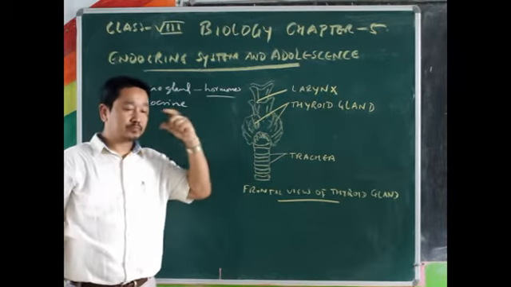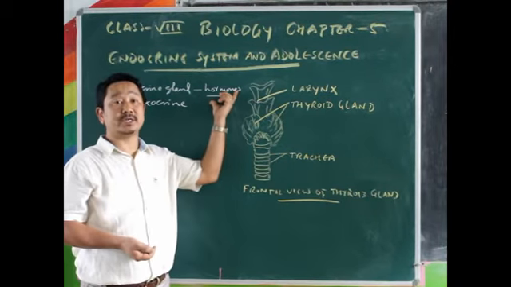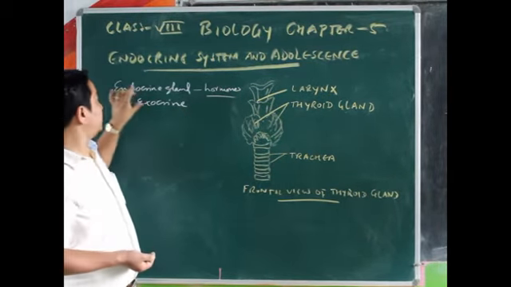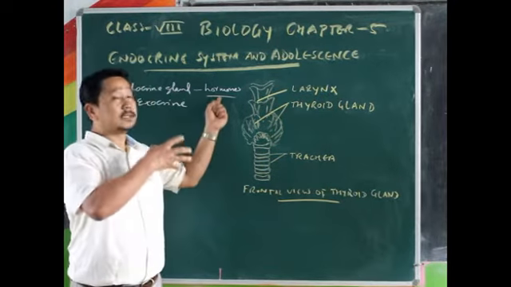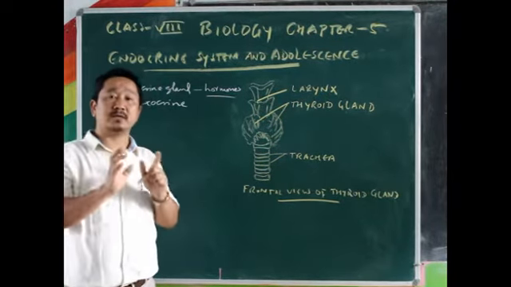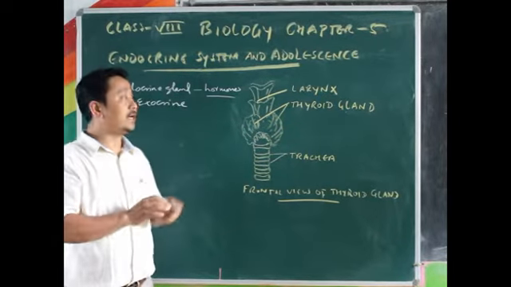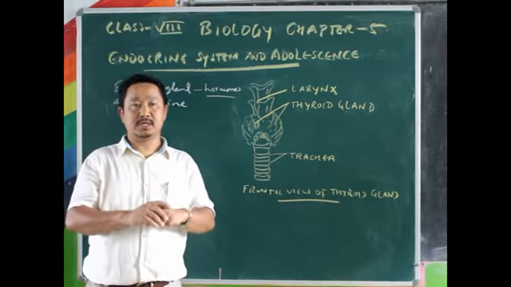Hormones are the chemical substances, proteinous in nature, secreted from the endocrine glands and transported by the blood to the target places where it shows its specific functions.